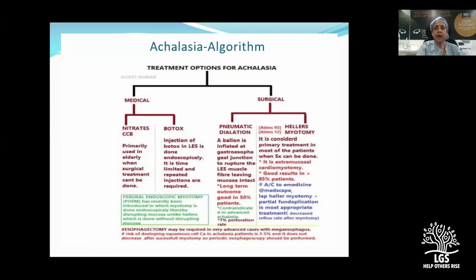And if it's a young patient, we can offer them pneumatic dilatation, but always explain the risk of perforation. And if the patient is not willing to accept the perforation rate, then cardiomyotomy, laparoscopic Heller's myotomy is the best treatment of choice.